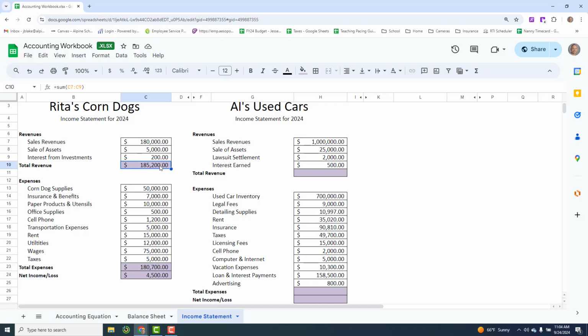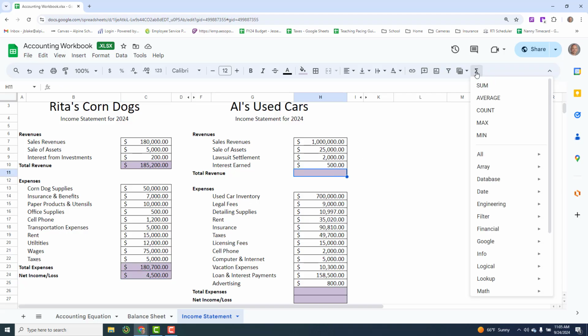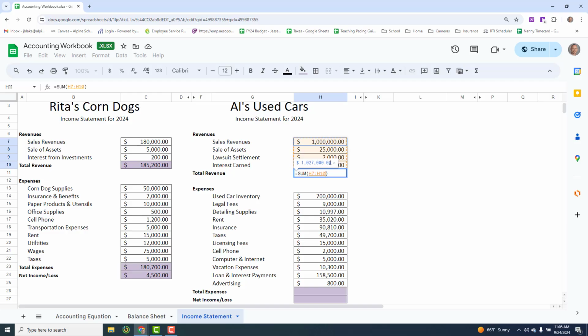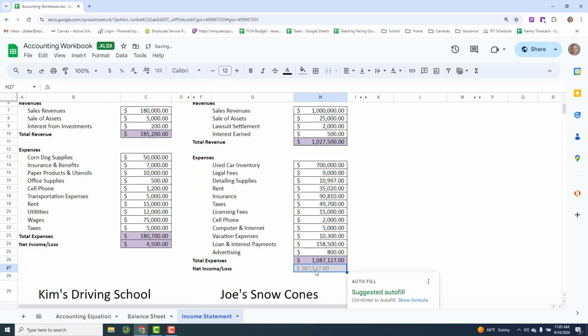And if we take this number, our revenue, we subtract our expenses, that's what our actual profit is. I'm going to do another one with you on the right-hand side. I'll remind you how to do this. Use the accounting equation right here, and I'm going to grab the E, and then I'm going to hit sum, and I'm going to add up all these together, and then I'm going to hit enter. So there's my total revenue. Then I'm going to come over to my expenses and figure out my expenses by grabbing the E equation. I'm going to use the auto sum feature to add up all my expenses.